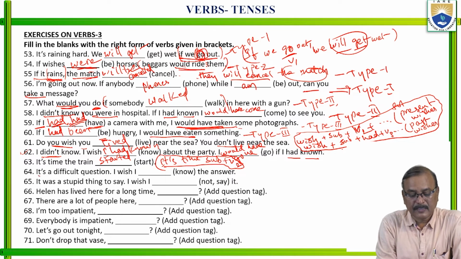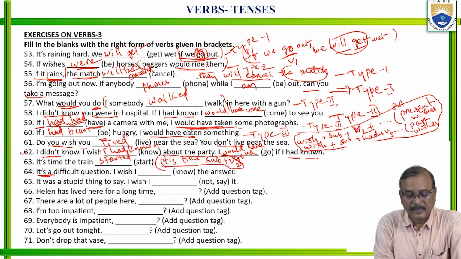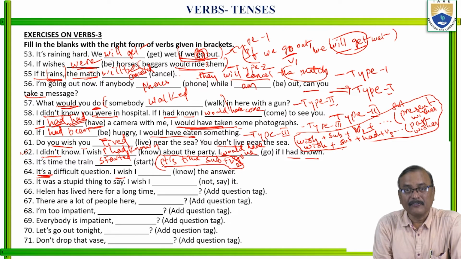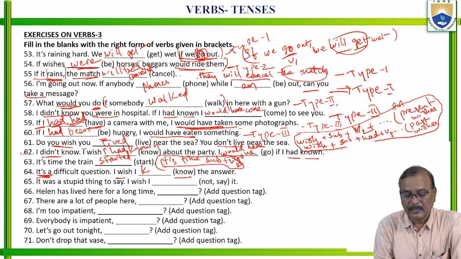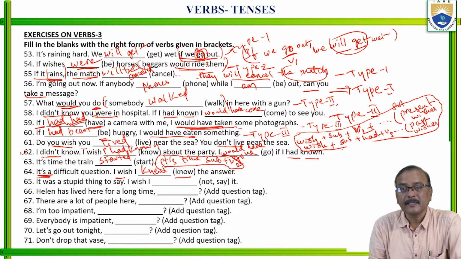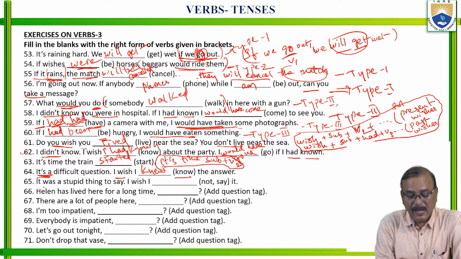Okay. Next, it's a difficult question. We are speaking of the present one. It's a difficult question. I wish, okay, if it is present wish, here the verb should be subject plus V2 verb. Okay, it was a stupid thing to say.